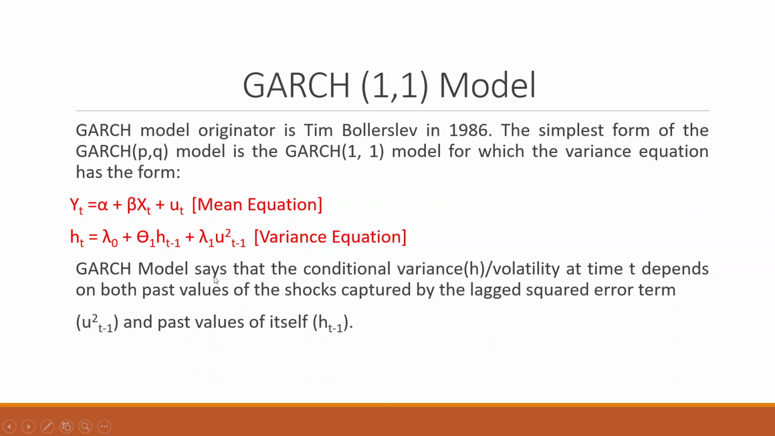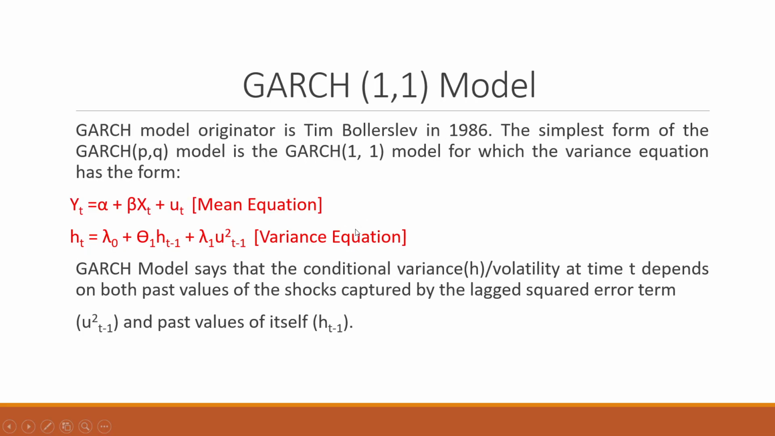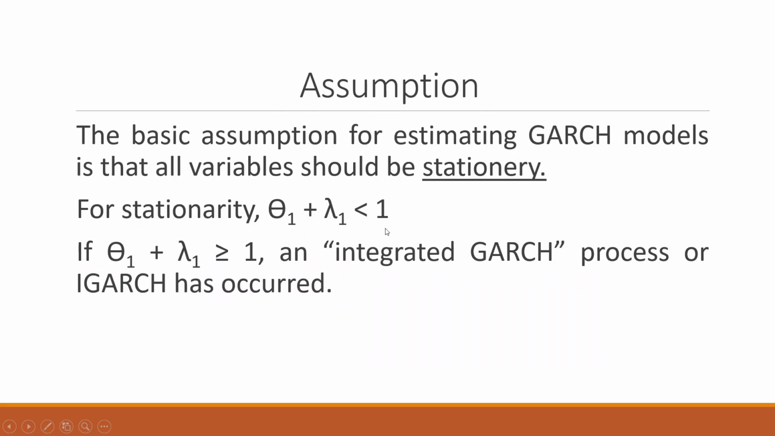The GARCH model says that the conditional variance h, or the volatility at time t, depends on the past value of the shock captured by the lagged squared error term, and the past value of itself, that is ht minus 1. The assumption here is that the variable should be stationary. For stationarity, theta 1 plus lambda 1, its summation should be less than 1. If in any case it is greater than or equal to 1, we will have to use the integrated GARCH model.